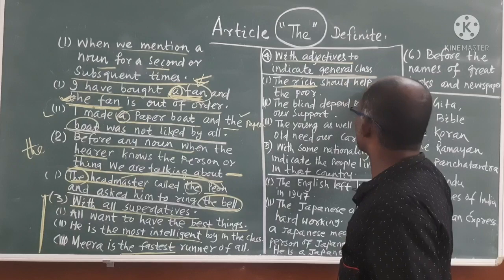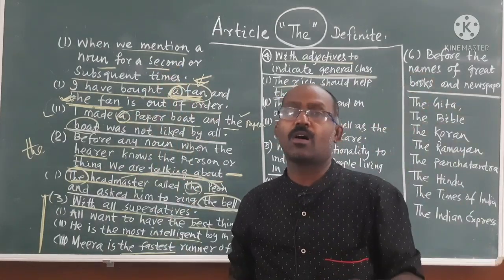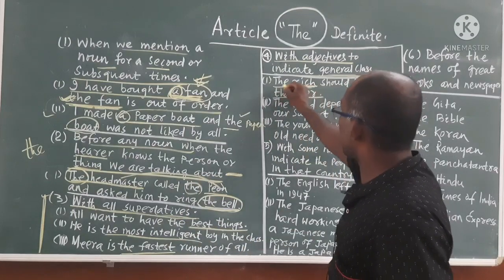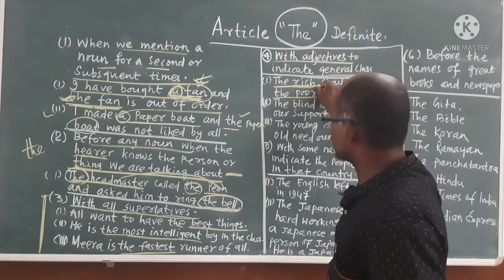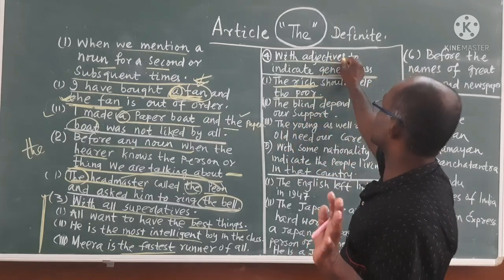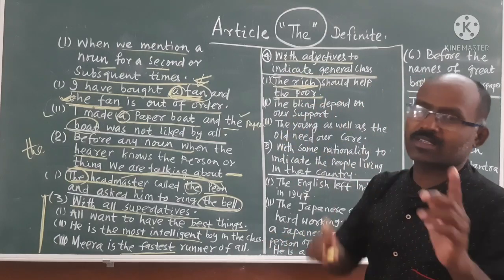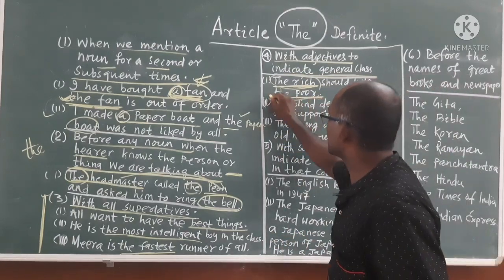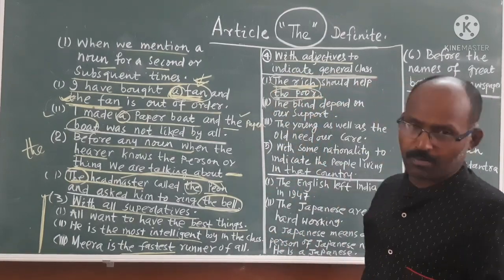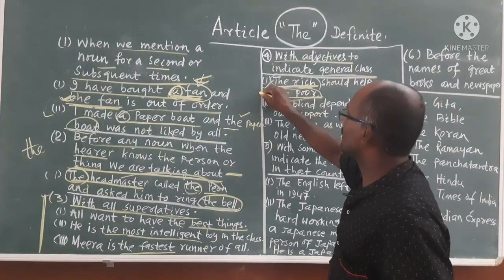The rich should help the poor. The poor means not a particular person, all the poor people. Here, the rich means rich persons. The poor means poor persons. That means adjective to indicate a general class. It does not indicate a single person, a single poor man. That means the whole class, the general class. Then here the is used.